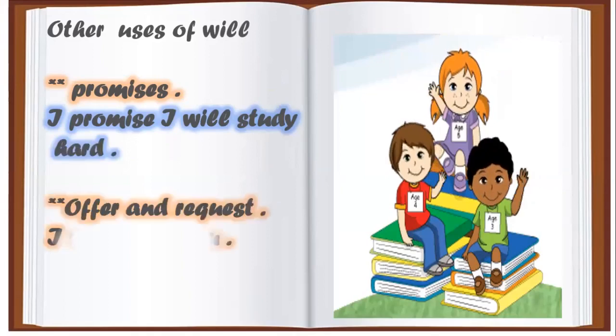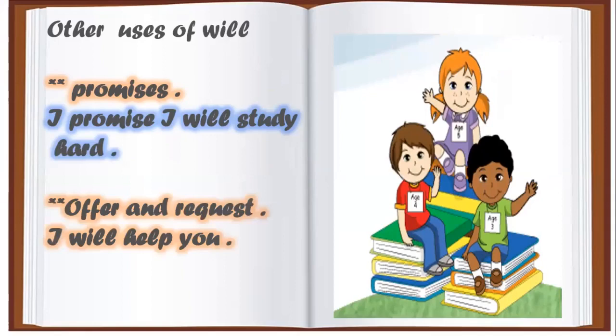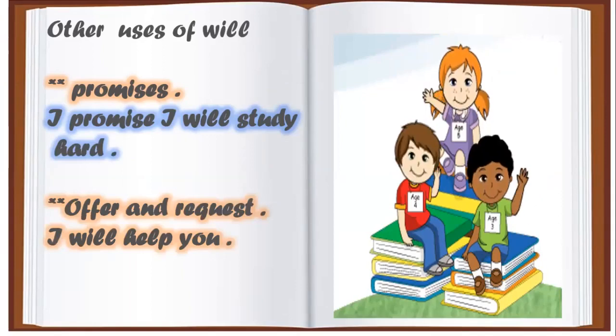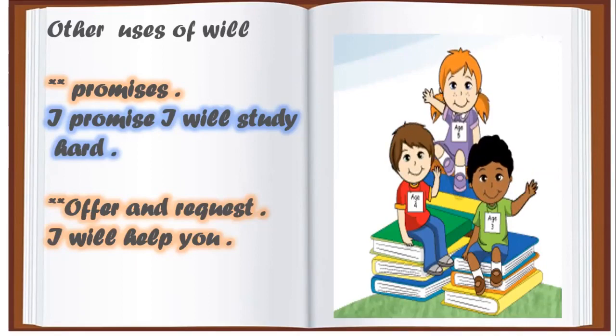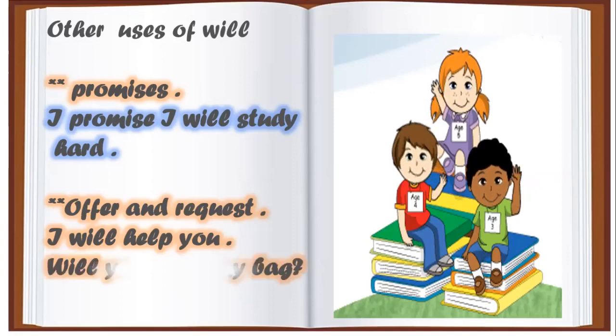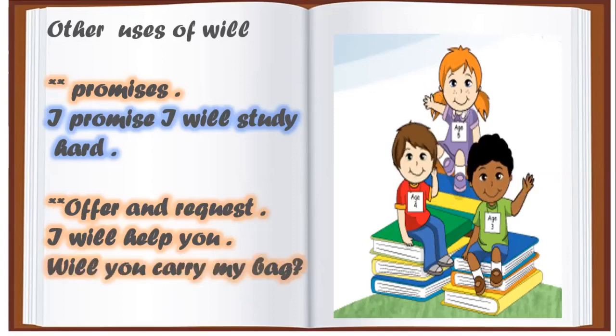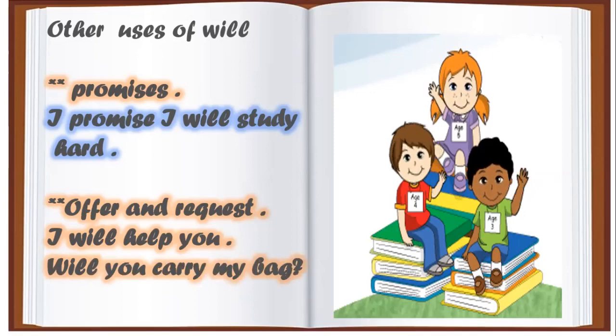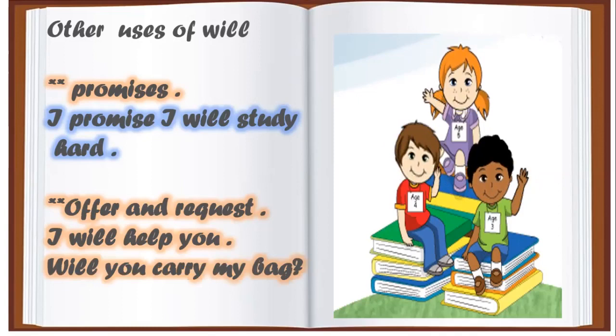We use will with offer and request. What do you mean by offer and request? Okay, when you say, I will help you, it is your offer. عرضت علي تساعدني. So this is what you mean by offer. What about request? Request, will you carry my bag? Okay, so you ask me to do something for you. طلب. So with offer and request we use will, not going to.